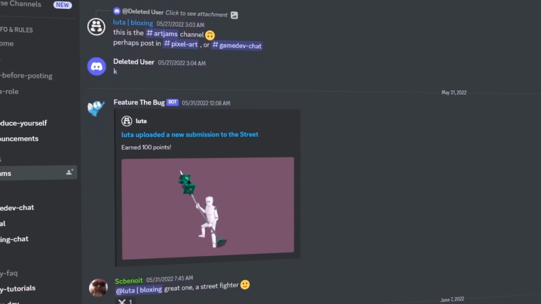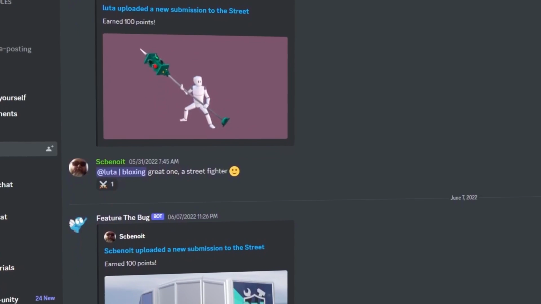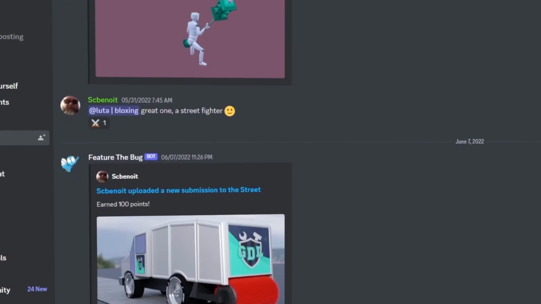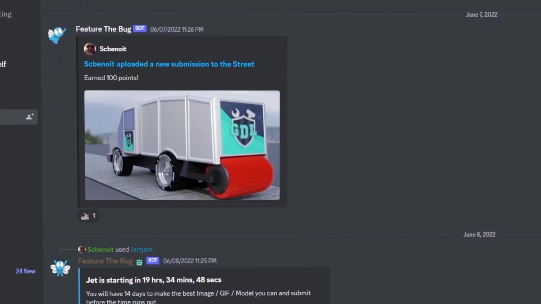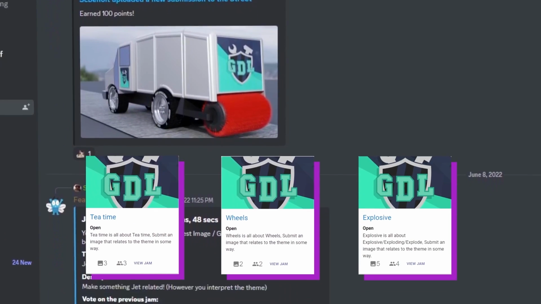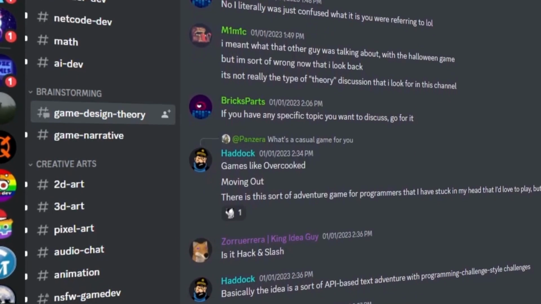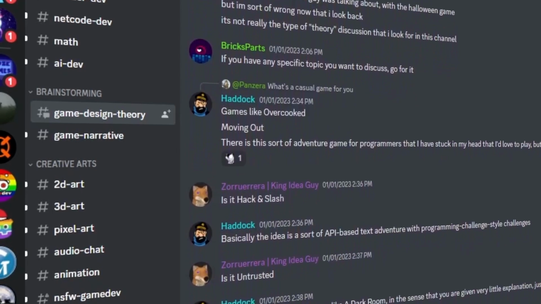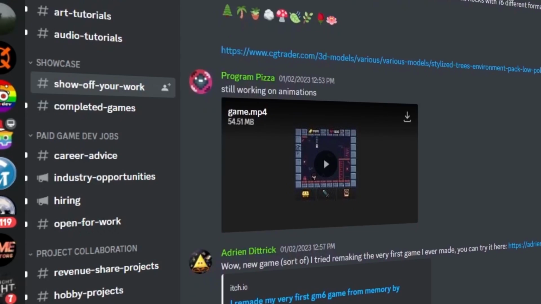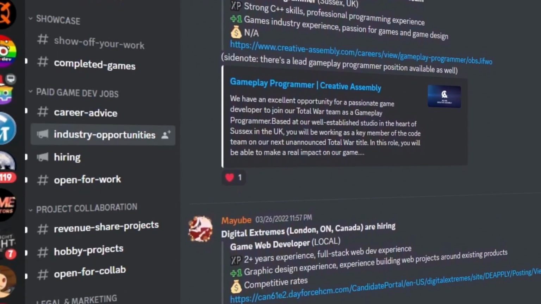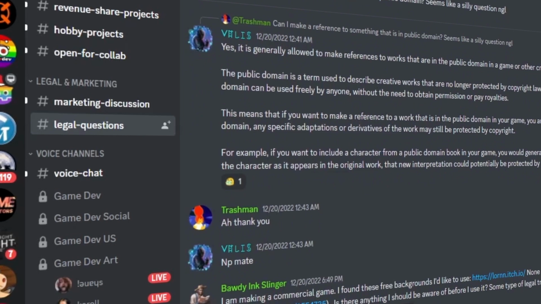Some of those jams and events happen within the same Game Dev League community, like the GDL Art Jam. This art jam changes themes every week, and users earn points for their contributions and also receive great comments from other community members. Past themes for the art jam include Tea Time, Wheels, and Explosive. Next, you'll find sections like brainstorming game dev concepts, sharing and browsing through creative artwork, showcasing your creations, connecting professionally with other devs or companies, and finally, a section dedicated exclusively to legal and marketing conversations.